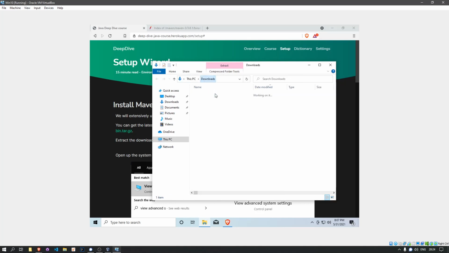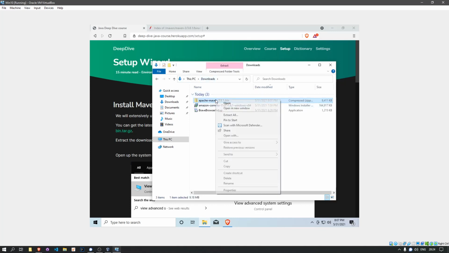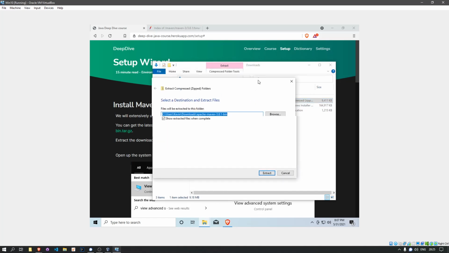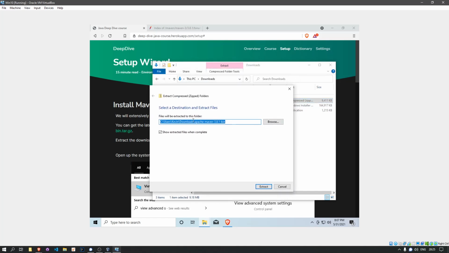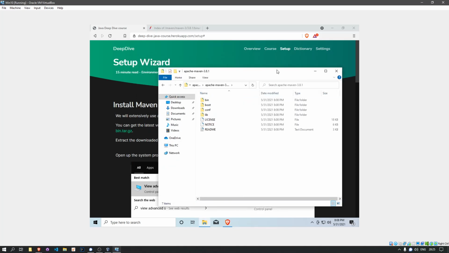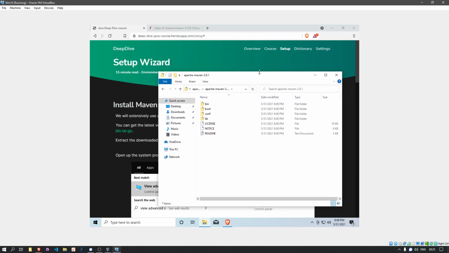And I'm actually going to extract this folder and move it to a location that makes sense. So in my case, that's going to be C users, my name, and then I'll make a folder called Maven. There we go. So I've extracted it here.